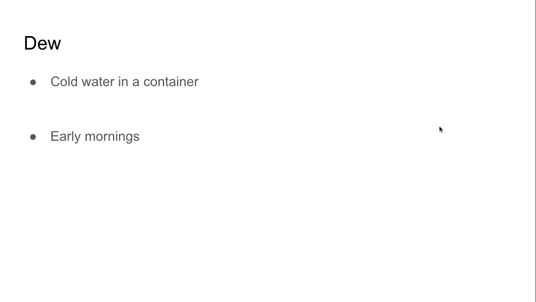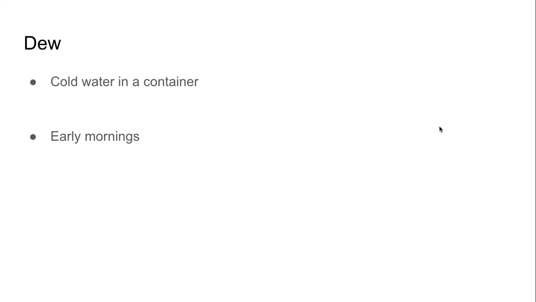Another way to say the same thing is, because the temperature has decreased, the amount of water vapor that the air can contain has also decreased. This is what we studied just now. The amount of water vapor that air can hold is directly proportional to the temperature.